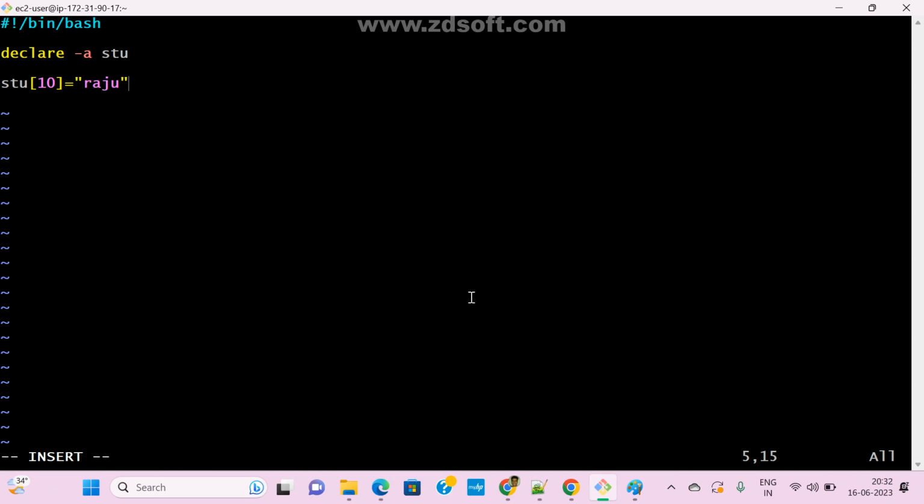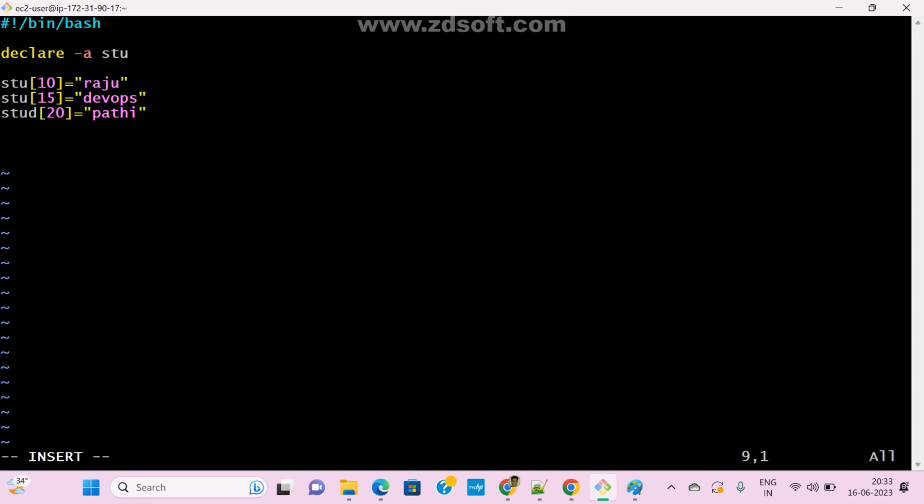Now see here, stu. This is my array name, right? So I want to give somewhere. If you want to set the values, whatever you want, now see here, stu, I want to store at this position index. So what value do I want to set? So like this also we can store it.